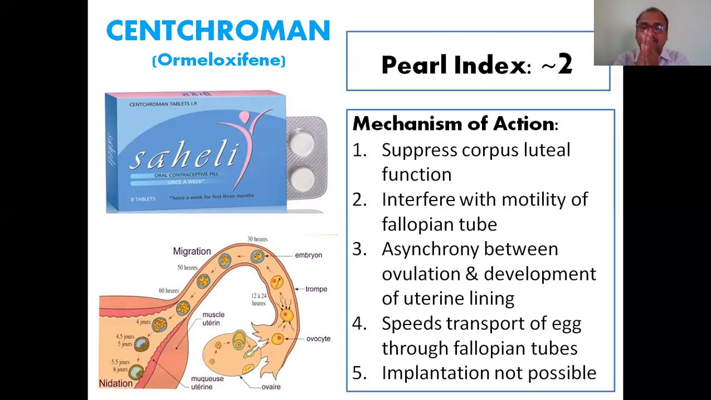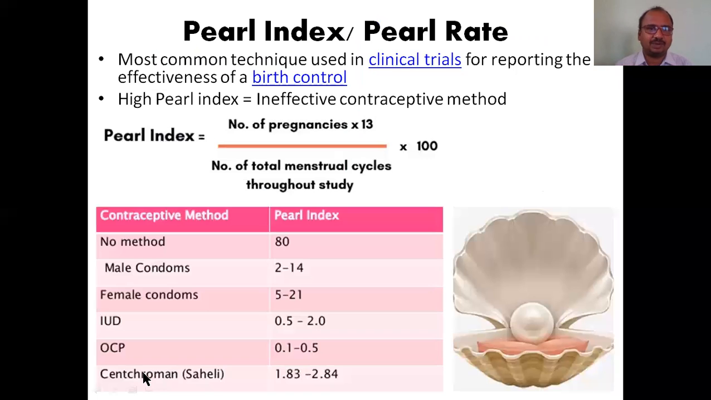The coordination between these two breaks down, and it speeds the transport of the egg through the fallopian tube, so the egg arrives very fast. By that time there is no layer, so the egg will not be implanted. Implantation is not possible, because the ovum will not even be released if you are using this tablet. Even if in some cases the ovum is released, it comes very fast, and by then the layer will not be formed.